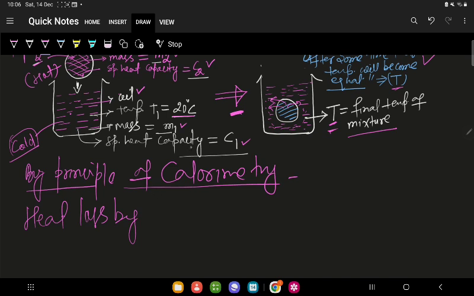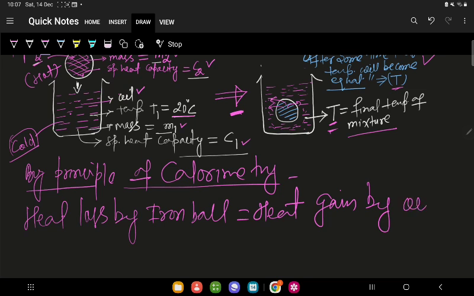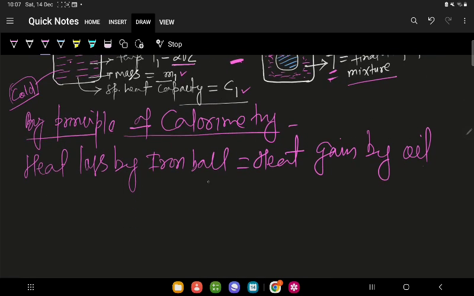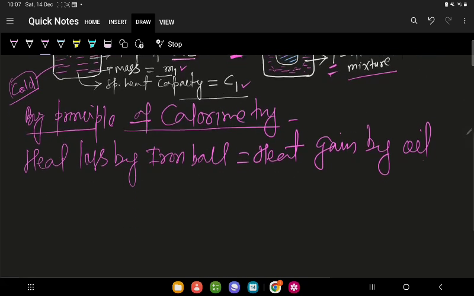So what is our hot body? This iron ball. So heat loss by iron ball is equal to heat gain by oil. This oil is our cold body. So heat loss by iron ball is equal to heat gain by oil.